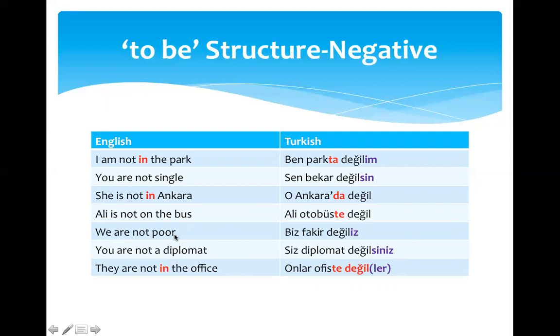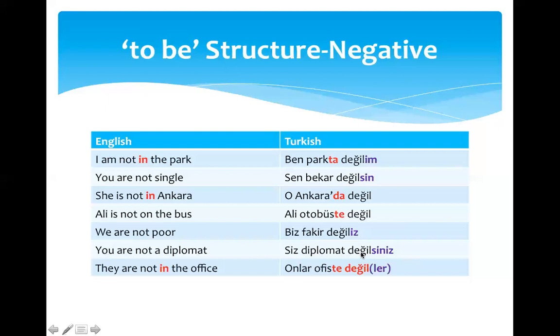We are not poor. We is biz. There's no r in Turkish. Poor is fakir. And not is değil. Biz fakir değiliz. The next example is, you are not a diplomat. You is siz. There is no r. Diplomat.